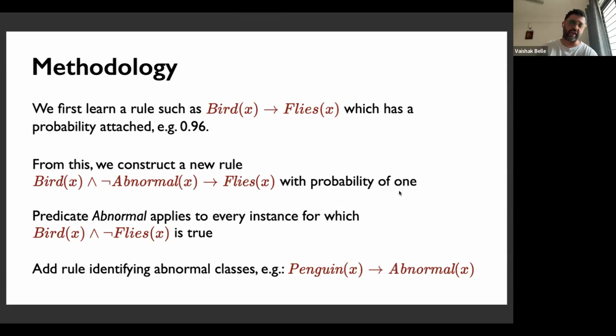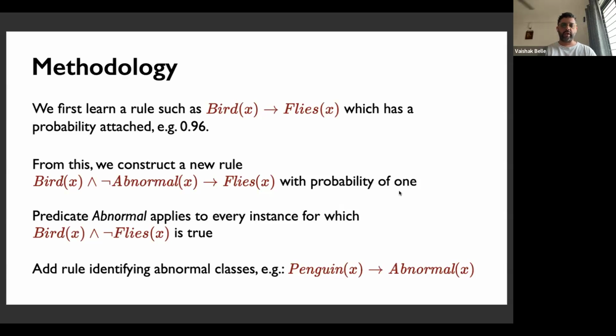So for instance, if you say that all birds that are not abnormal fly, then the extension of this abnormality predicate could capture all of these data points that don't fly. And that goes back to the idea of circumscription, as I motivated earlier. So essentially, this abnormality predicate is capturing every instance for which it's a bird and it doesn't fly.